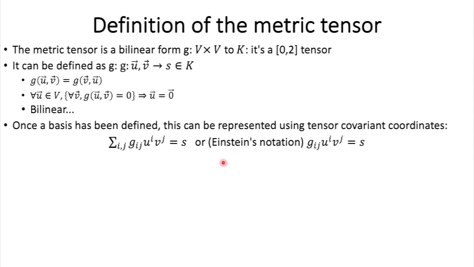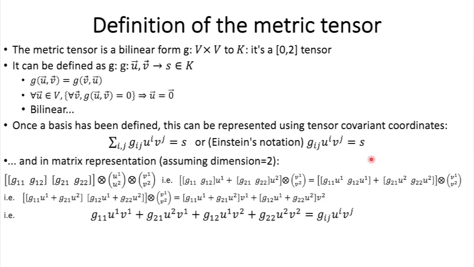And this, in Einstein's notation, is written like this. In other words, you skip the summation symbol, and that makes things look simpler. Now, in matrix representation, once you have this basis defined, it becomes like this. So the g_ij is equal to this, the vector here is here, and the vector there is there. And so you can develop it like this, and eventually you get something like that. And that, again, using Einstein's notation, is exactly what we were looking for. So that's good.